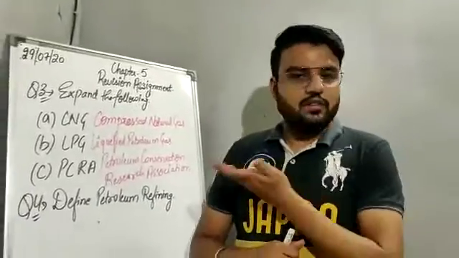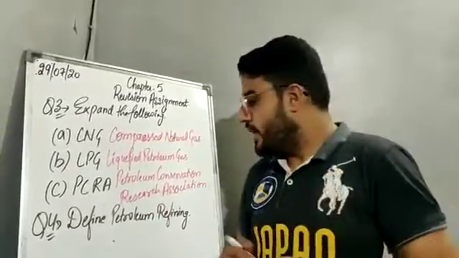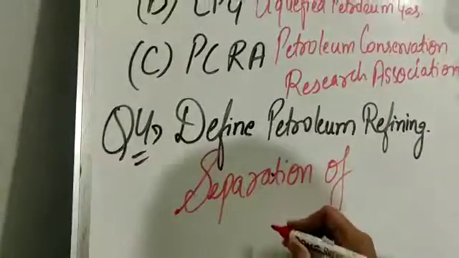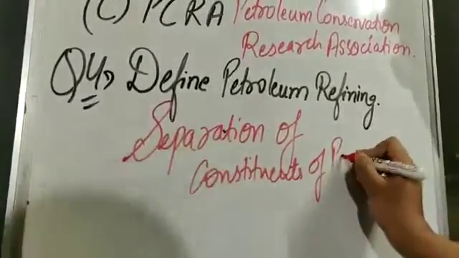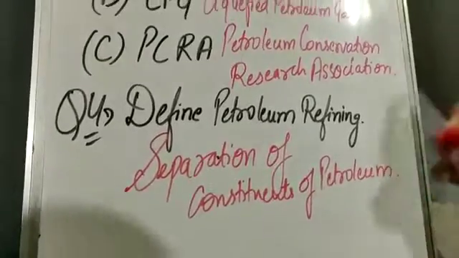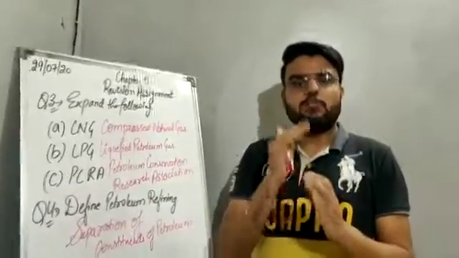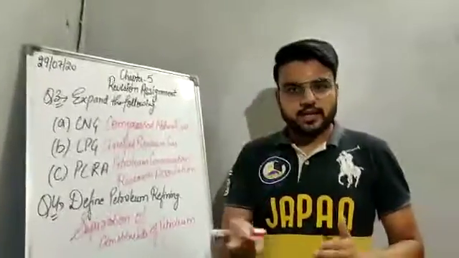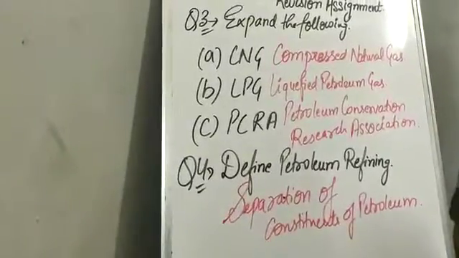As we have learned while doing the fill in the blanks, petroleum refining is the process of separation of different constituents of petroleum to obtain useful products, and it is done in petroleum refineries.